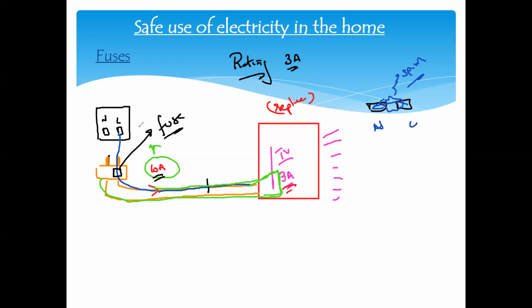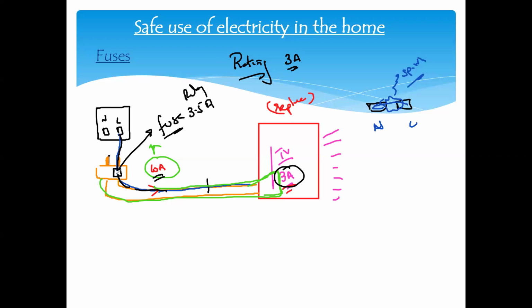How will it protect from a very high current? Every fuse has its rating. For example, if your television requires 3 ampere to work, you select a fuse a bit more than that. So you will select a fuse rating of 3.5. If the current from the live wire is 3.5, it will allow it. But if the current is more than 3.5, the fuse will melt because of the high heat energy.